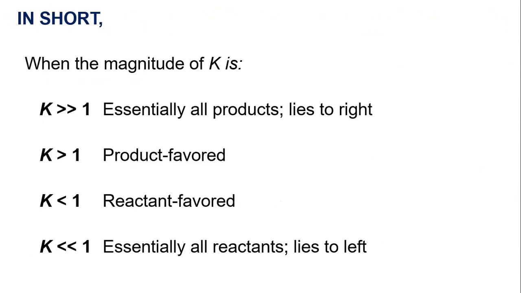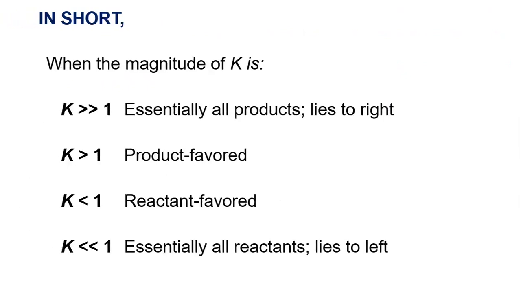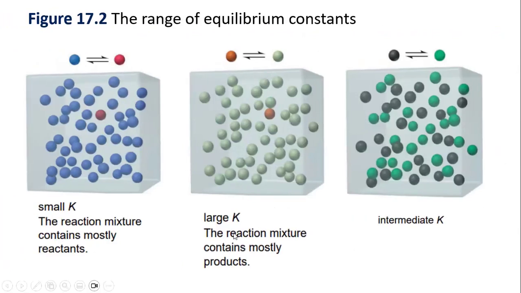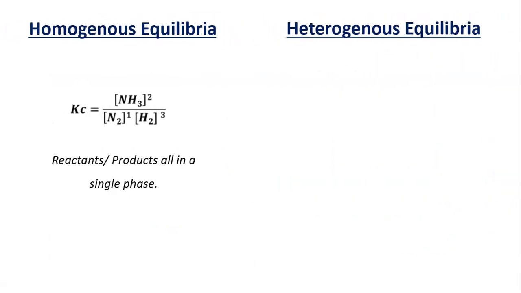this is a chemical reaction wherein the product is favored. Or if it's less than 1, then the reactant is favored. Or if it's very, very small, then essentially it's all reactants. That means it lies to the left, or it has a little amount of product. So if you have a small K, the reaction is mostly reactants. If you have a bigger K, the reaction is mostly products. If intermediate, then there would be a mixture of reactant and product.